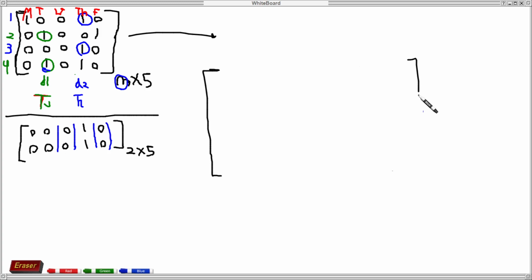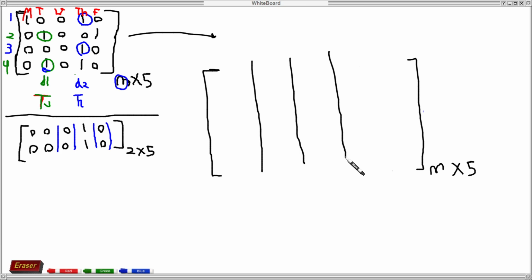Let's say that's the grid we have, n cross 5, and we have 5 different days: Monday, Tuesday, Wednesday, Thursday, Friday.